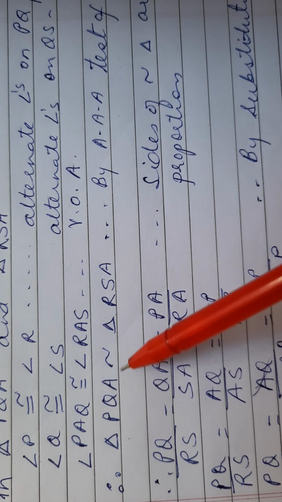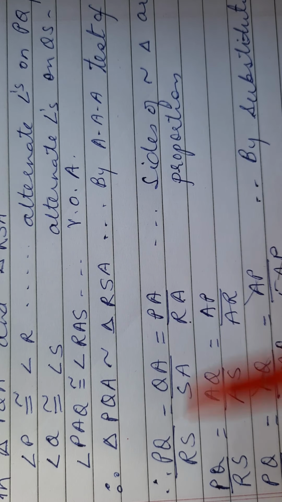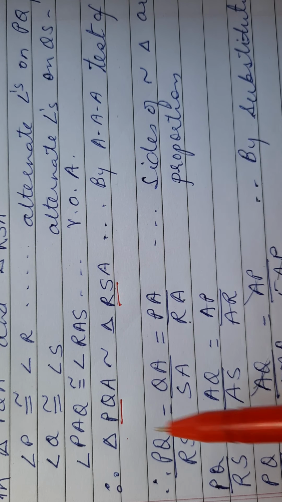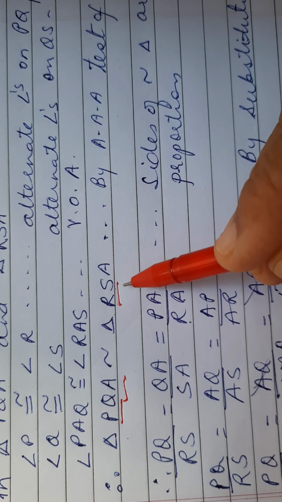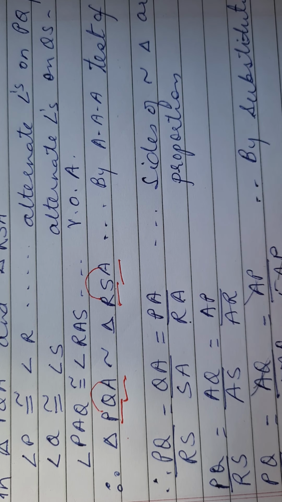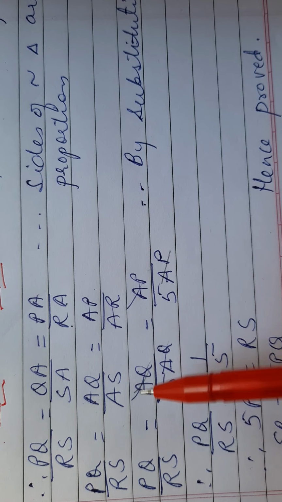and therefore triangle PQA is similar to RSA by the angle test of similarity, and hence PQ upon RS, we always take the first two of both, then the second two, QA upon SA, and then the first and last, is PA upon RA. Now instead of QA in the text, in the question we have AQ, so we write AQ instead of QA, since it's a segment and a side. Similarly we can write AP, and AS and AR, and then we substitute.